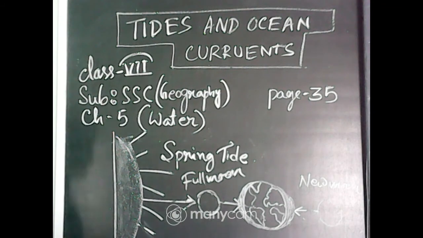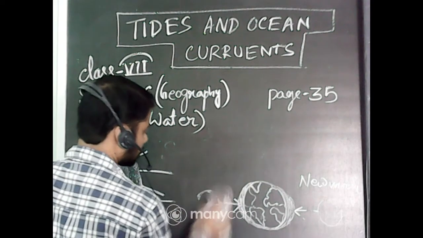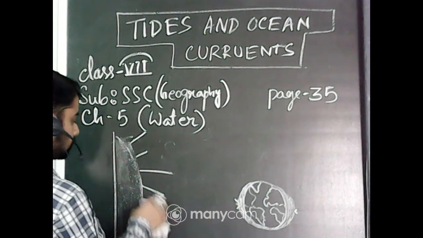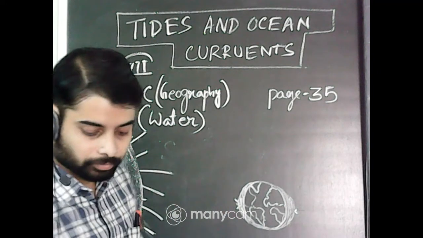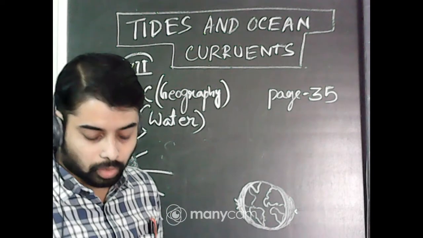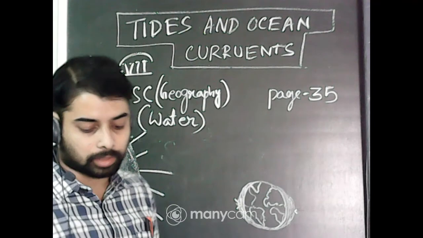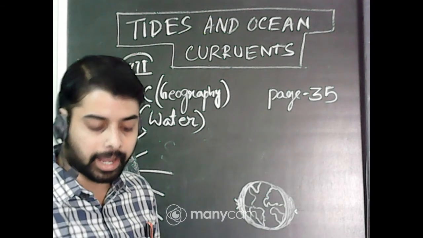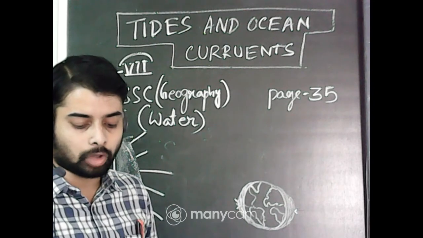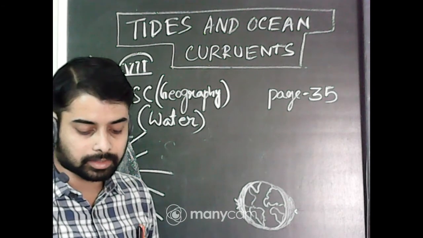Now the next one is the neap tide. What is neap tide? When the moon is in its first and last quarter, the ocean waters get drawn in diagonally opposite directions by the gravitational pull of the sun and the moon, resulting in low tides.